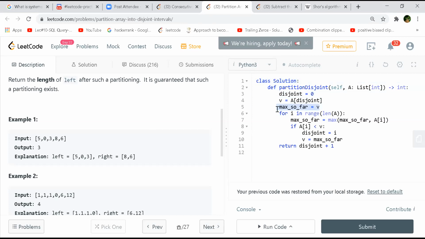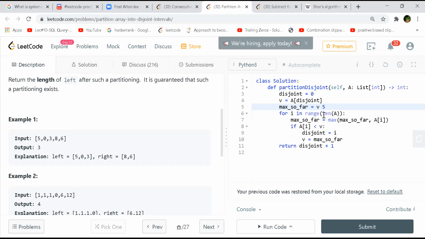So Shashank, in the previous example, this variable max so far takes into account your maximum as seen from the zeroth, starting index. Initially your max so far is 5.